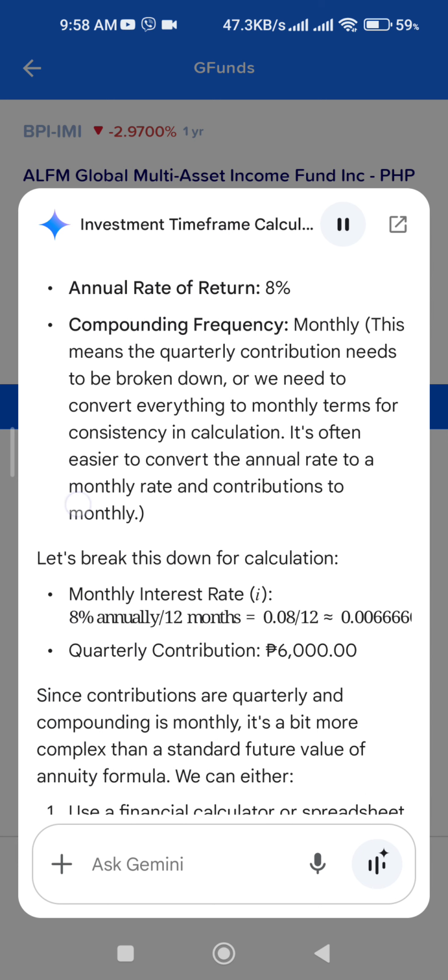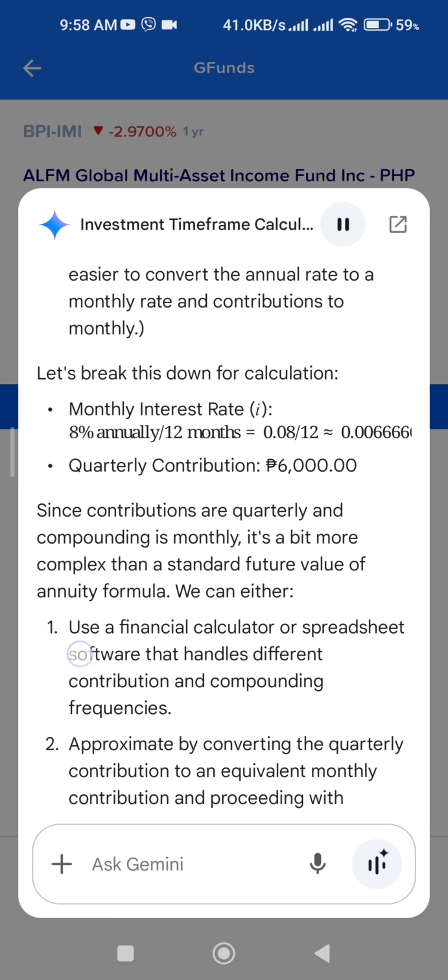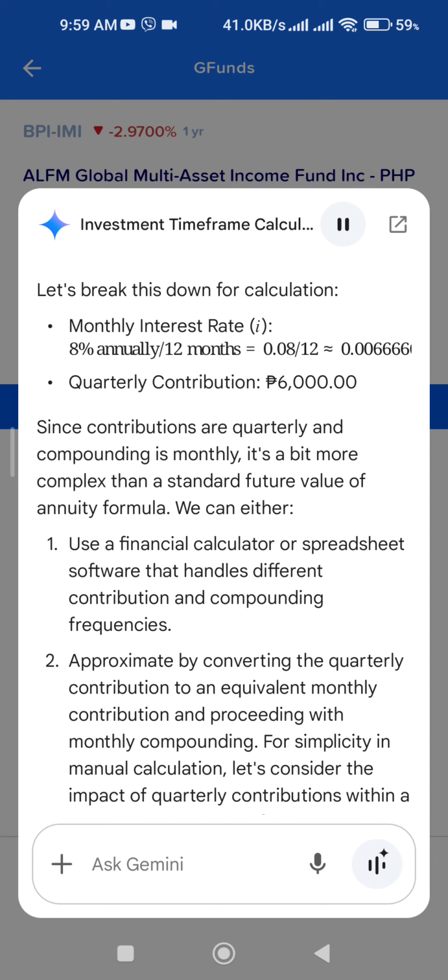Compounding frequency: monthly. This means the quarterly contribution needs to be broken down, or we need to convert everything to monthly terms for consistency in calculation. It's often easier to convert the annual rate to a monthly rate, and contributions to monthly. Let's break this down for calculation. Monthly interest rate, i, equals 8% annually / 12 months, which is 0.08 / 12, approximately 0.00666667. Quarterly contribution: 6,000 pesos.